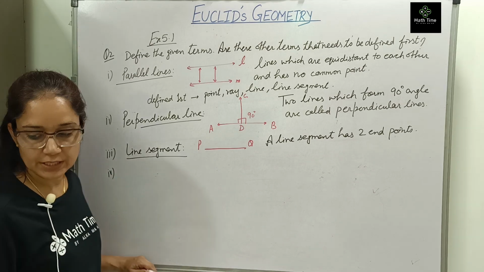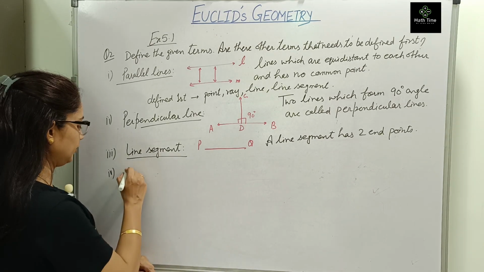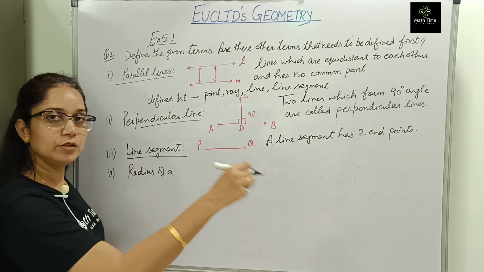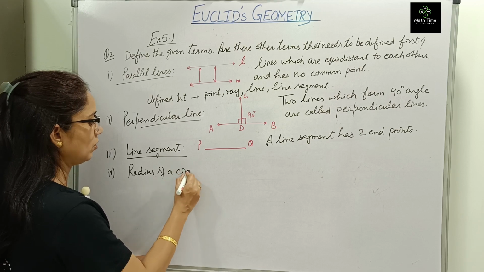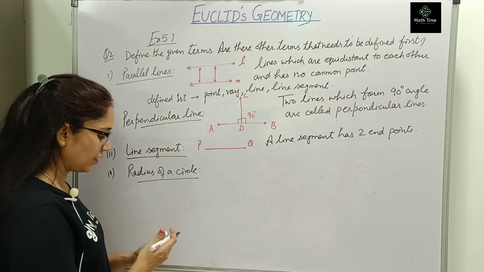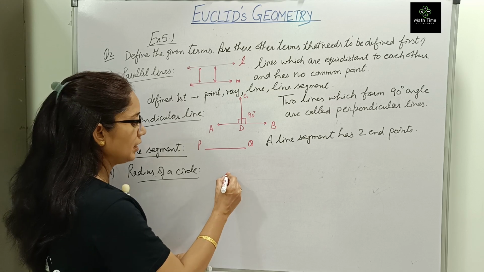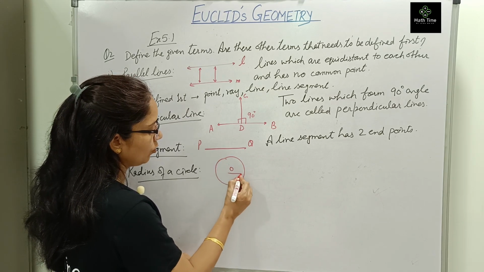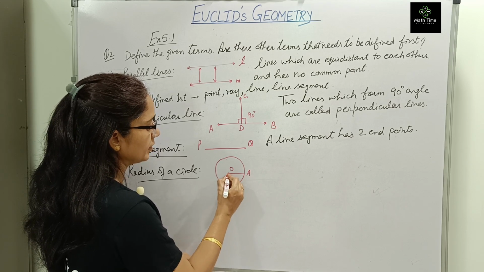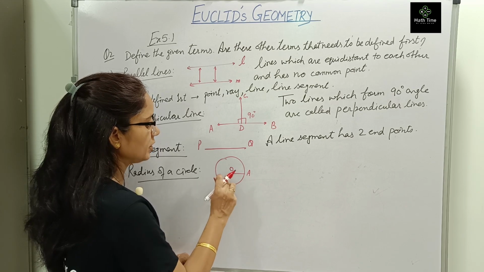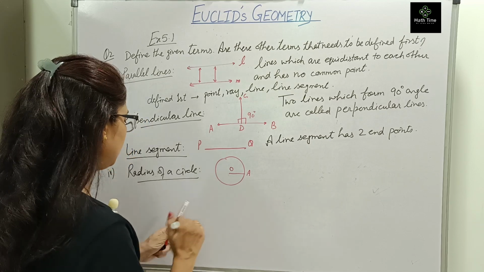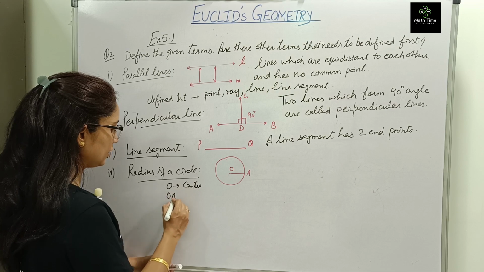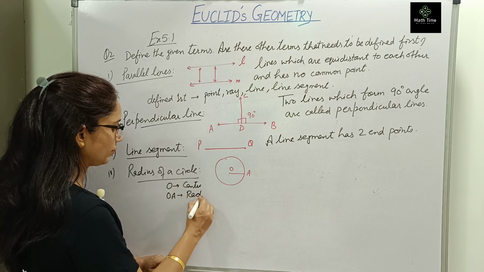Fourth point, what the question is asking you is radius of a circle. Now what is radius? From center to the boundary of the circle is called radius. So first step, draw the circle, do labeling, make a center O and draw the circle. Right? Now from O to A, this is radius. This is center O and radius OA. Write down, O is the center and OA is the radius.